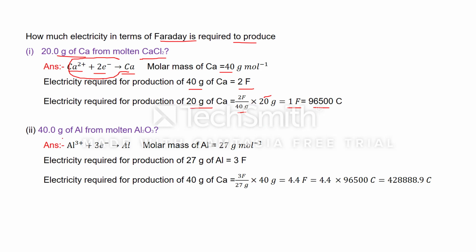Now see, 40 gram of aluminium from molten Al2O3. Now again write the electrode reaction. In case of Al2O3, what is the ionic state of aluminium?